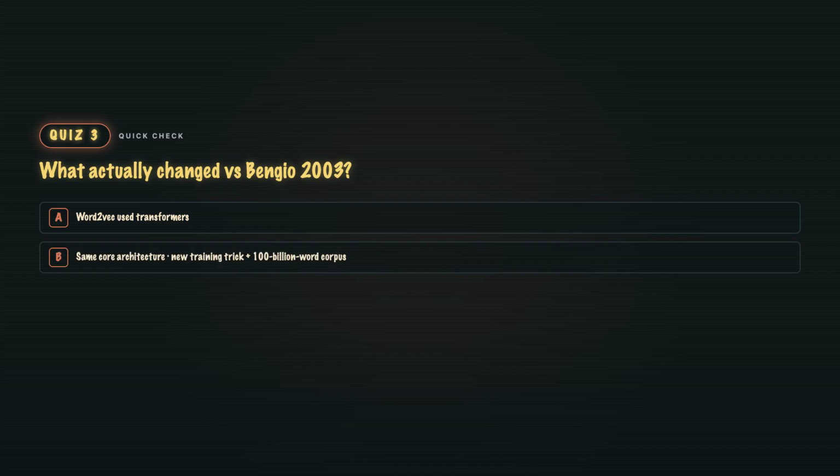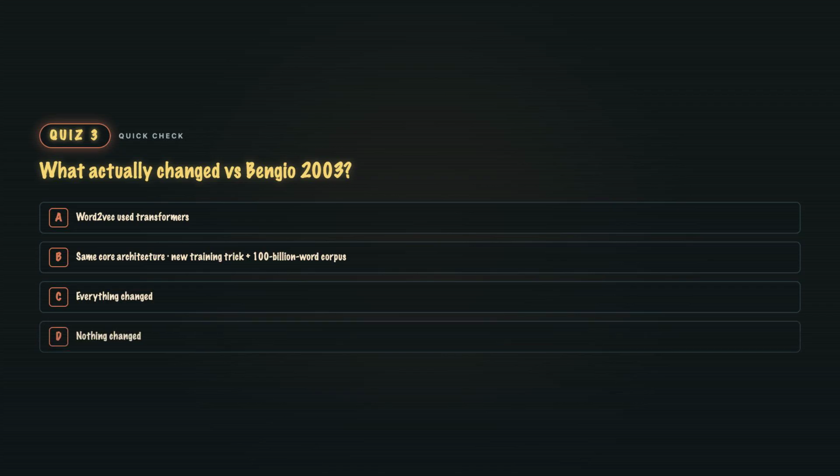What actually changed versus Bengio 2003? A. Word2vec used transformers. B. Same core architecture, new training trick plus a 100 billion word corpus. C. Everything changed. Or D. Nothing changed.